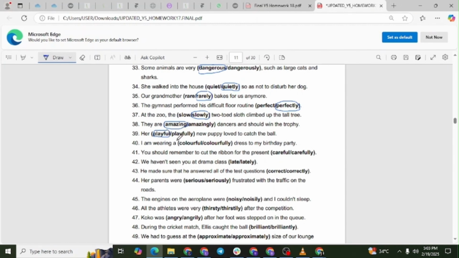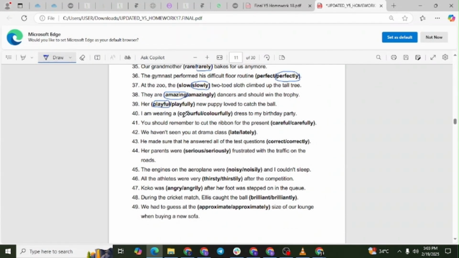Question number 40. I am wearing a colorful dress to my birthday party. Explanation. Colorful is an adjective that describes dress. Colorfully is an adverb and would not fit here.